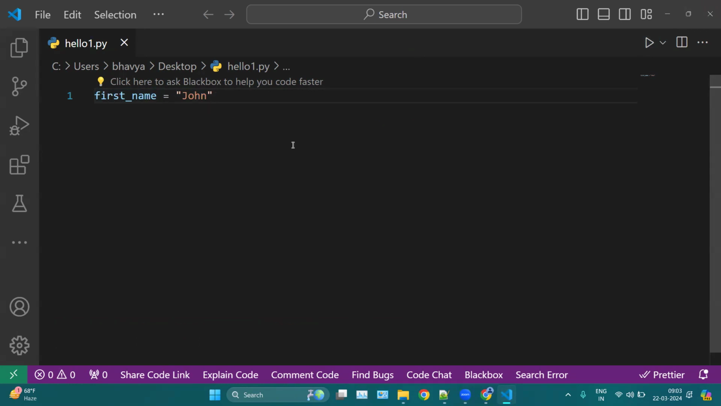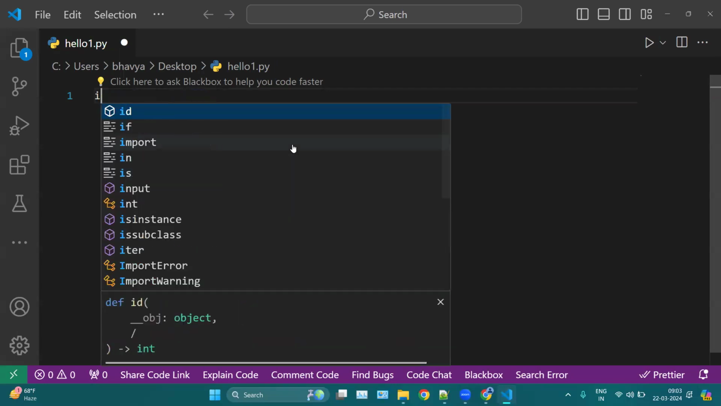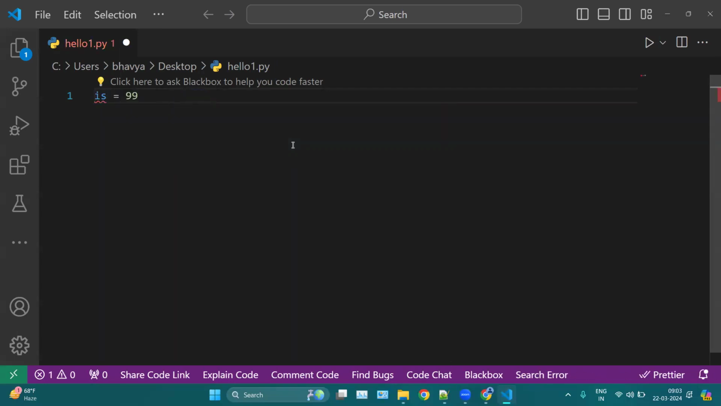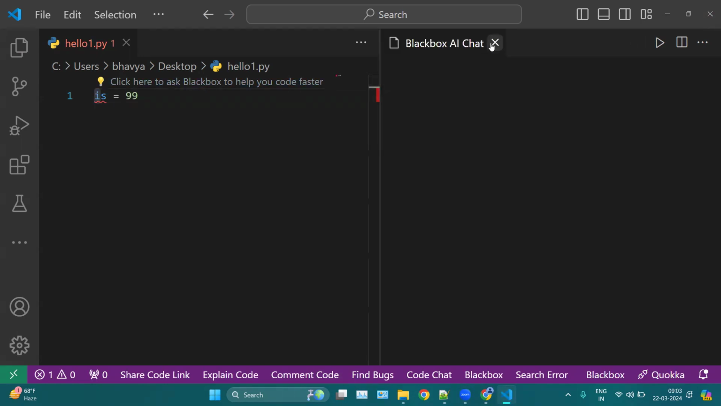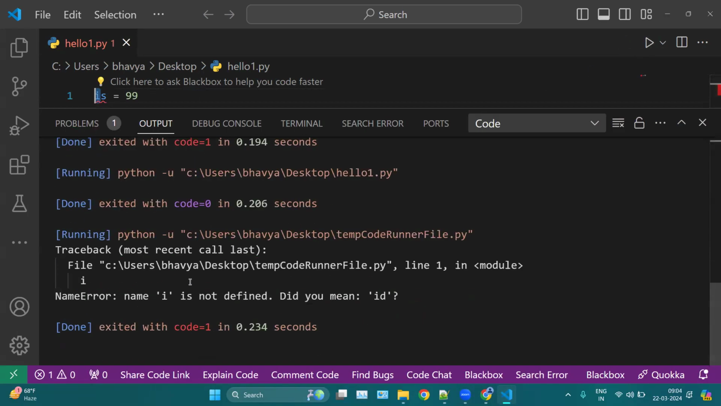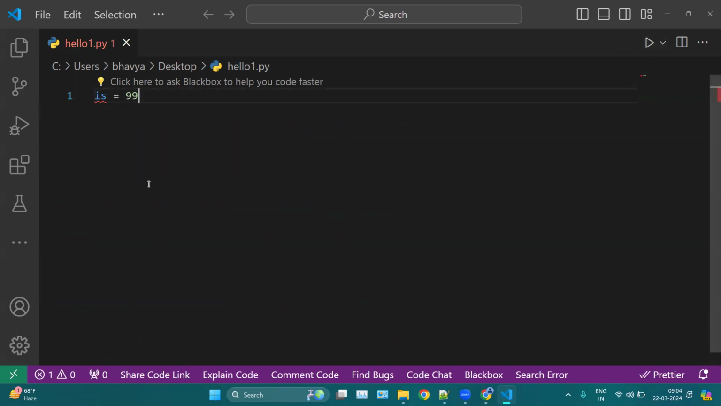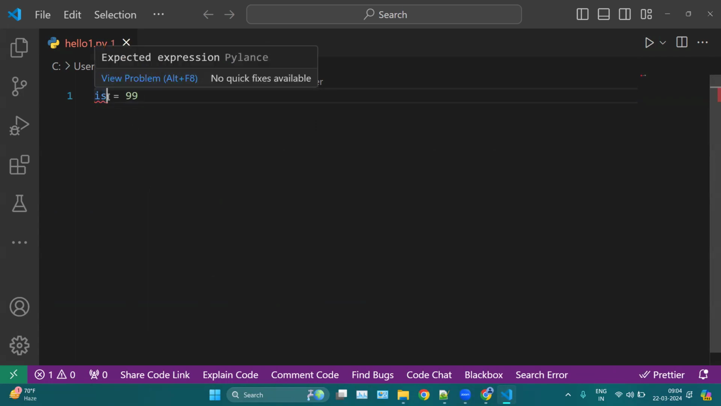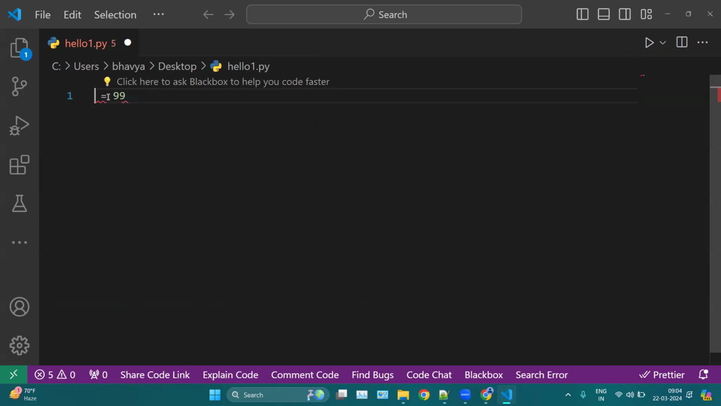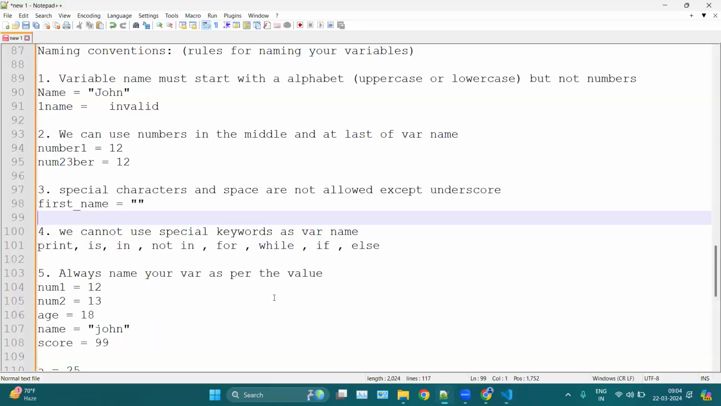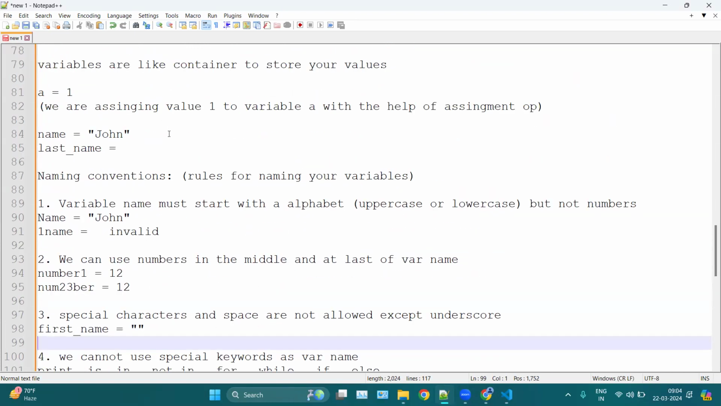Even a special keyword like is equal 99 will throw an error. Is is a special keyword in Python. If you run this, you will notice invalid syntax. So is is also a special keyword in Python, and we cannot use a special keyword as a variable name. So whenever you are using a variable name, make sure you follow these particular rules.